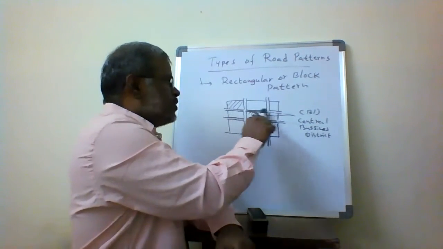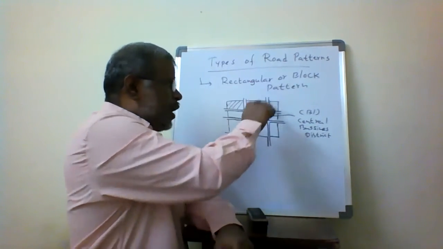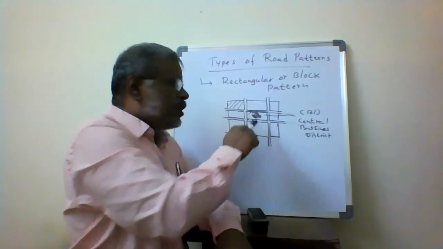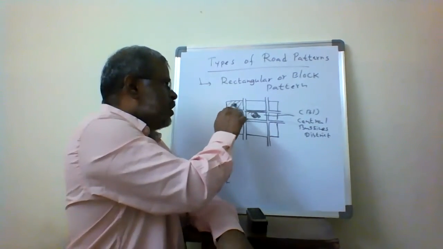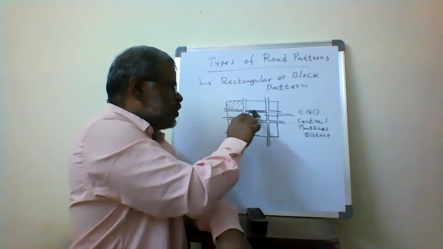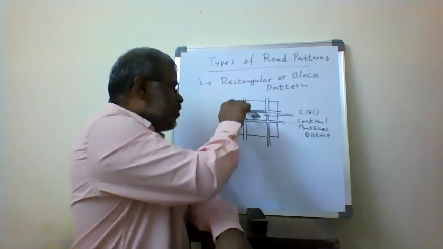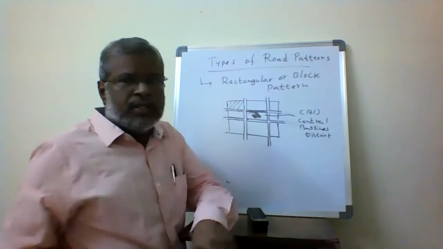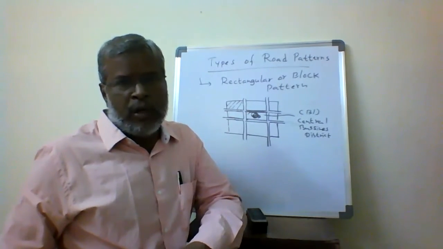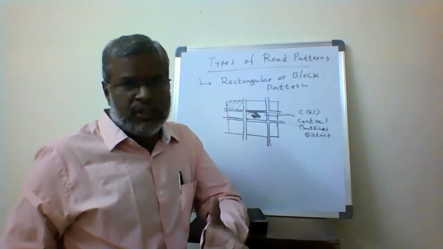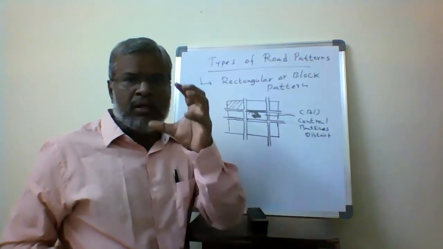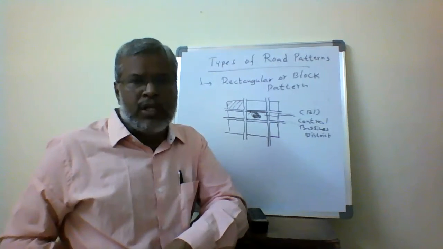And these are the major roads and the minor roads. Major roads connect to the minor roads, and everything is connected to that. These are the places where the built-up areas will be. This is the central core area. So traffic comes over here, completes the task or work, and then goes back to the residences. That is what we call the rectangular or block pattern, meaning the development takes place block-wise.